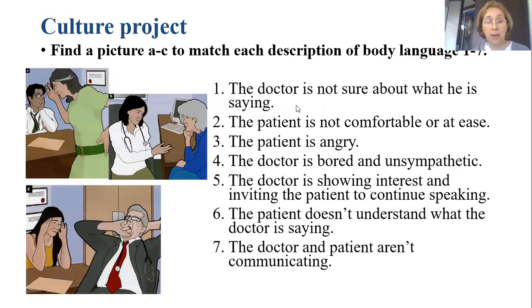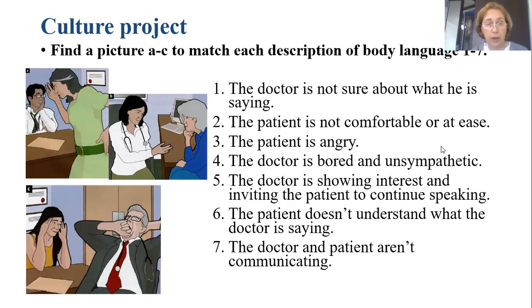So you can see the first sentence, the doctor is not sure about what he's saying. So which picture? Number C. The doctor is here in picture C. He's not sure. What about picture A? I think this is picture A because his posture shows that he is not sure about what he's saying.